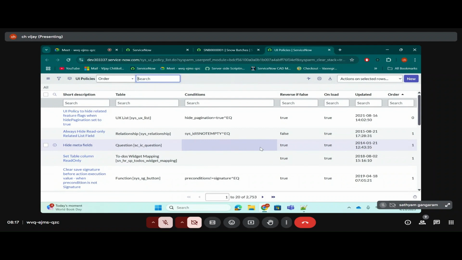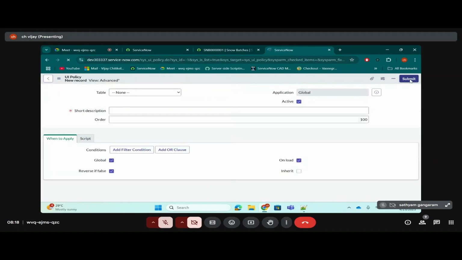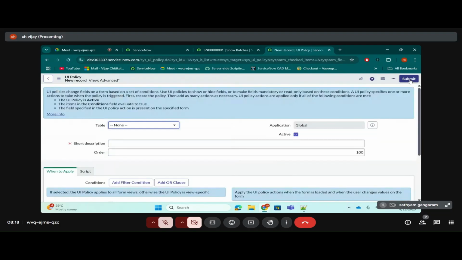So, in order to create a new UI policy, what should I do? Click on New, simple. See, this is the beauty of ServiceNow: everything has almost the same UI and supports the same things. Even if you try to create a table, you click on New. Create a module, you click on New. So try to explore more yourself. So the table, what table do I need to give?